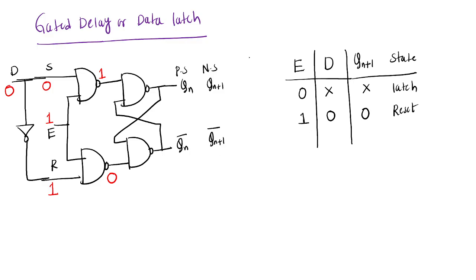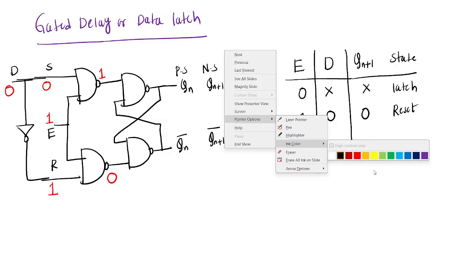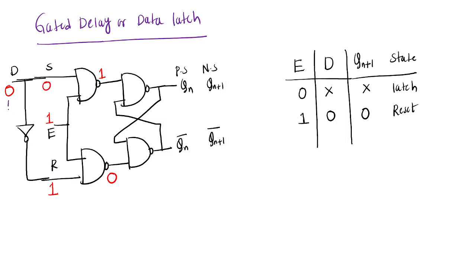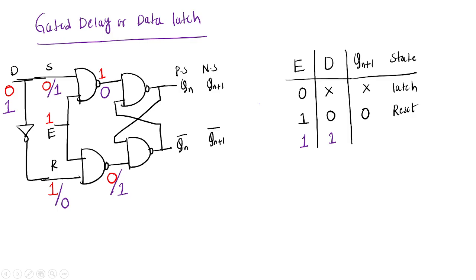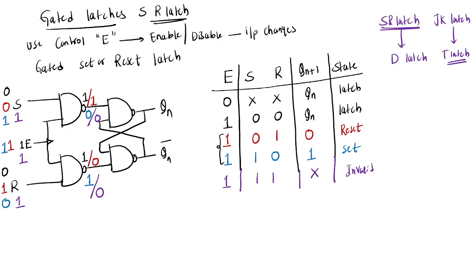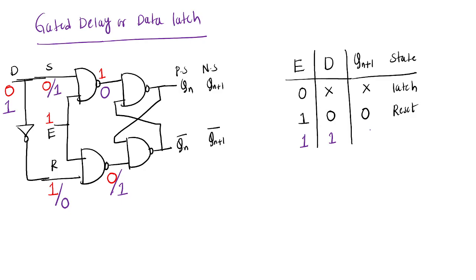And when D equal to 1, S equal to 1, R equal to 0, no? So 1 1 means here you are getting 0. Here 1 0 means here you are getting 1. So 0 1 means which state? Set state. Yeah, here 0 1 set state. Okay. So this is a set state.